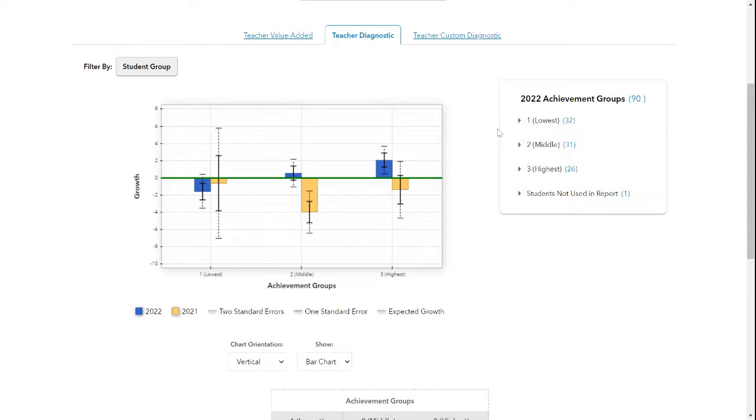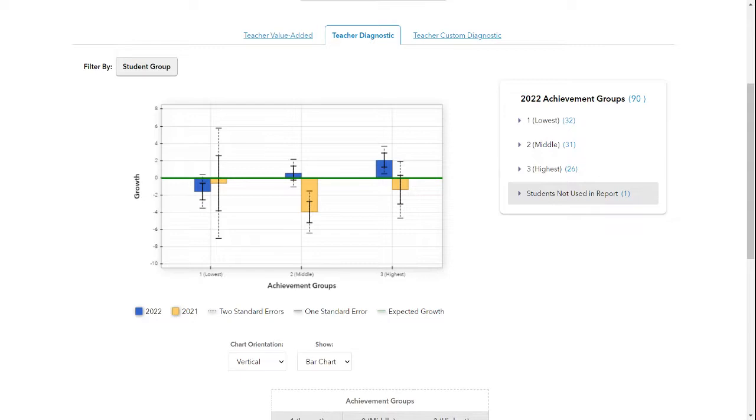Over on the right, we see our groups. 32 students fell in the lowest group, or the lowest 33rd in the state of Ohio. So these 32 students fell on a 2-year average in the lowest 33rd in the state of Ohio, and so forth. Here we have 1 student not used in the report.